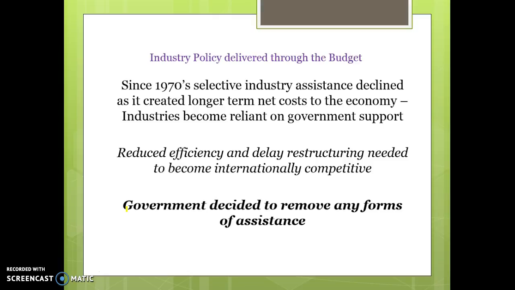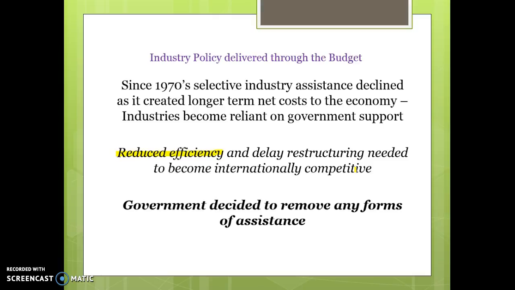Industry policy has changed a lot. The problem with that way of going about things is that a lot of industries were very reliant on government support because they were getting subsidies, so they didn't need to be as efficient. Because there were big tariffs, they didn't need to keep their costs down by as much. That was leading to higher prices in Australia and reduced efficiency. And businesses weren't restructuring as quickly as they should have been to promote international competitiveness. So rather than being adaptive to new approaches and being dynamically efficient, businesses were being very inefficient and keeping higher cost structures.